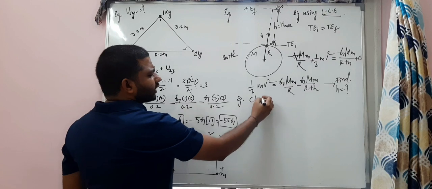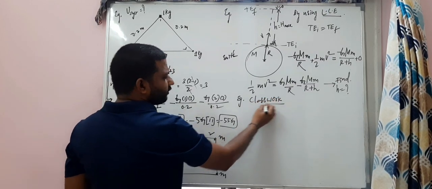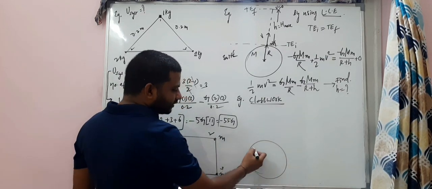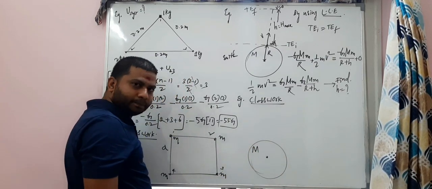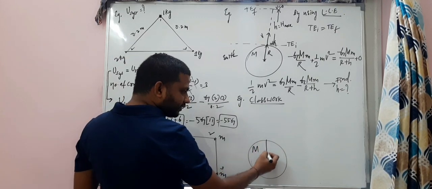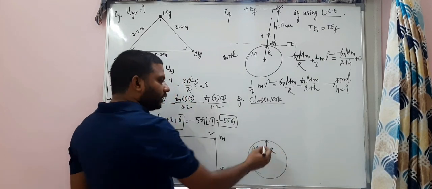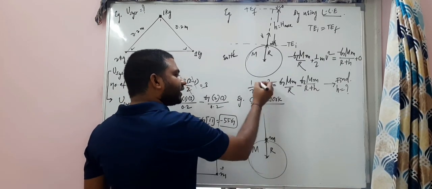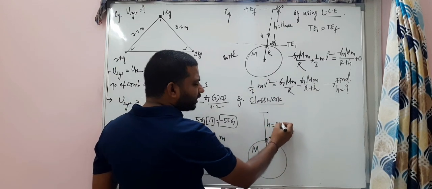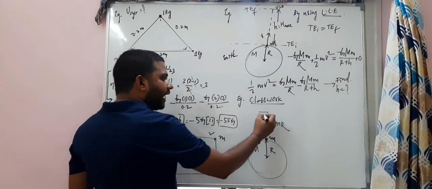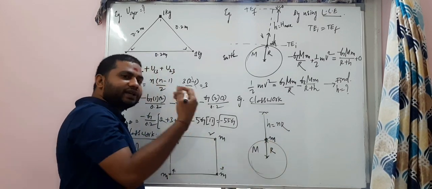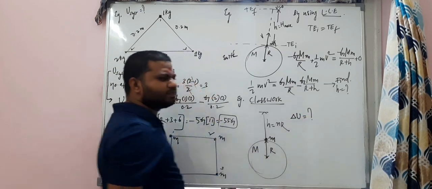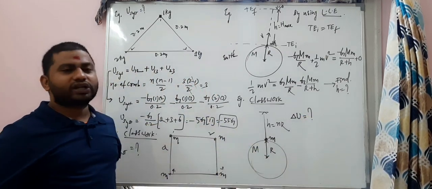Example. This is also classwork. You have to do it right now. The mass of the earth is capital M only. Radius of the earth is R. Initially the mass is on the surface. Now this mass is taken to a height equal to n times R. Look here. The height it is taken to is n times R. So the question is, what is the change in potential energy? Just a simple question.